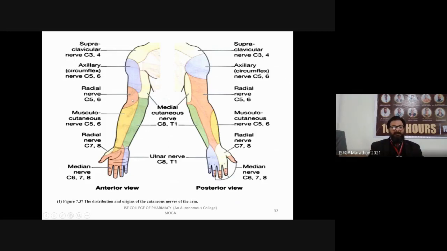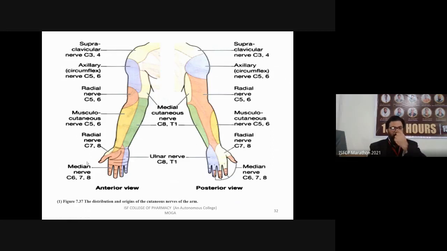See, these all are coming from this central spinal cord and they enter into this portion. This is anterior and this is posterior. Anterior means I am showing my hand like this and posterior means like this. So on the left side you are seeing the anterior and there is posterior. This is musculocutaneous nerve C5, C6. This is your radial nerve C7, 8 and median nerve C6, 7 and 8.